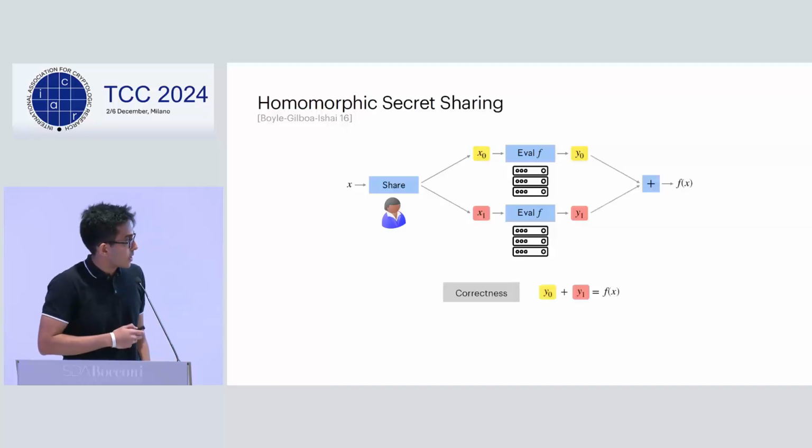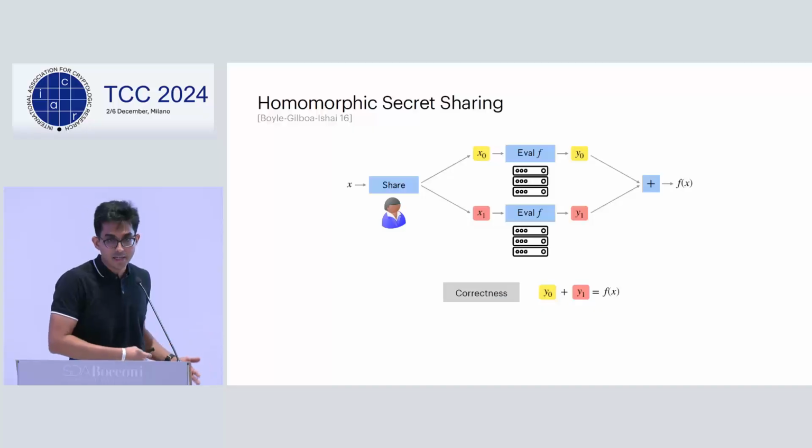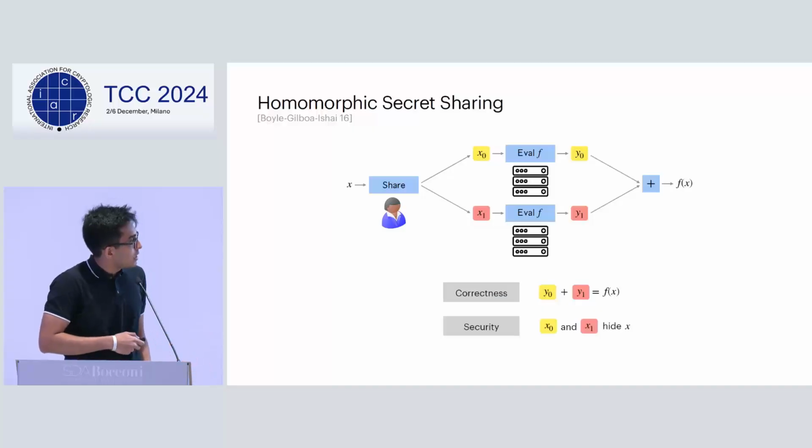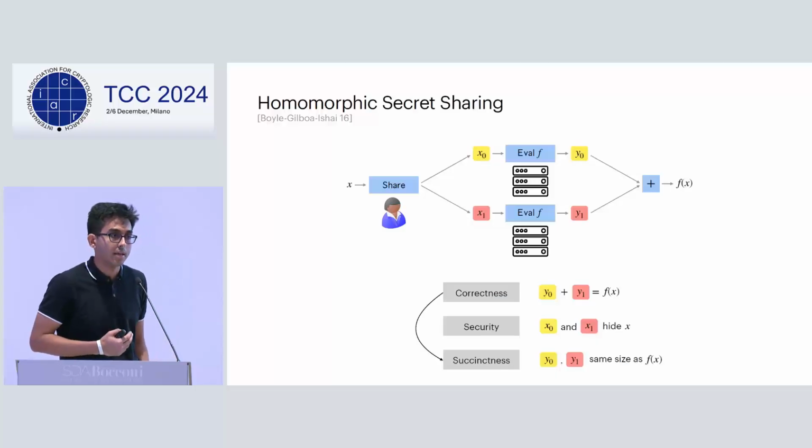So the correctness property of the scheme guarantees that the output shares computed by the servers are really additive shares of the function output. Security guarantees that if the adversary corrupts a strict subset of servers, the adversary does not really learn anything about the input. And since the servers compute additive shares, we also have succinctness, where the output shares are of the same size as the function output.